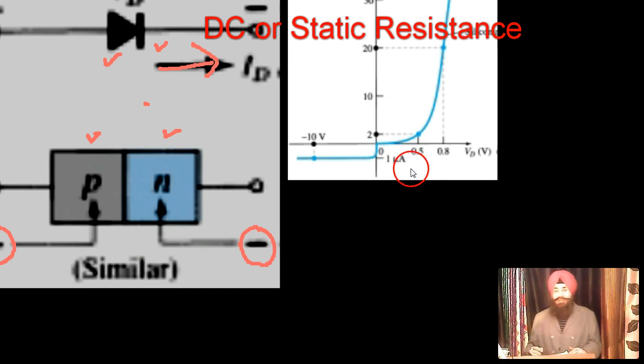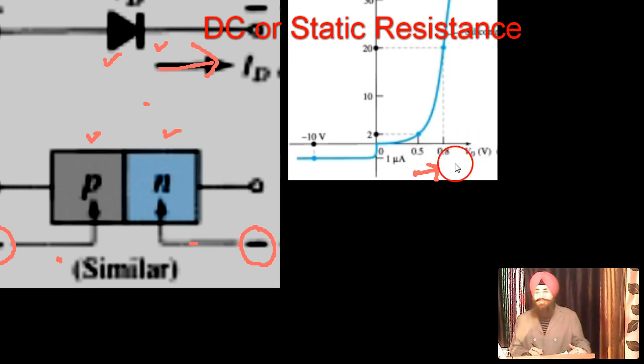When it is forward biased, we draw a graph between the biasing, meaning the voltage which is given to the PN junction. Let's say we are giving a variable forward bias voltage, increasing it 0, 0.1, 0.2, 0.5 and so on, and we find what the current is.